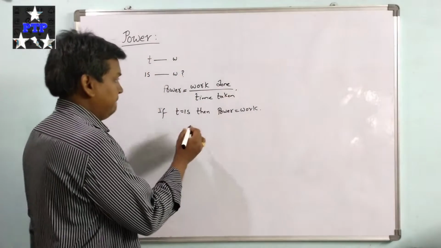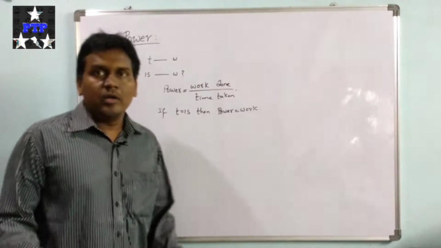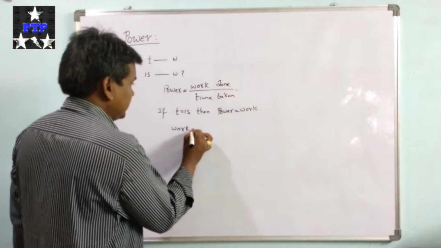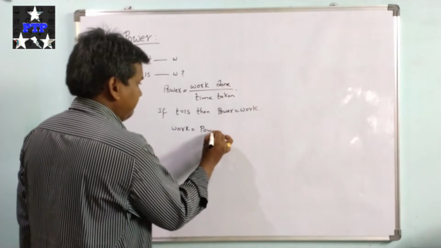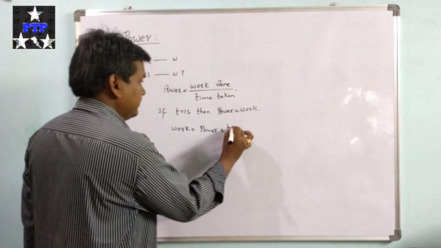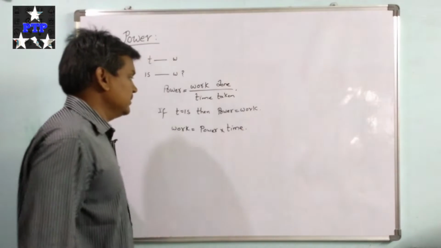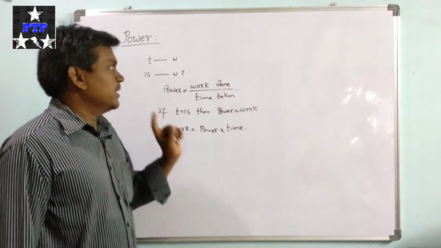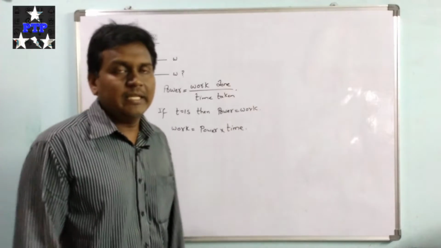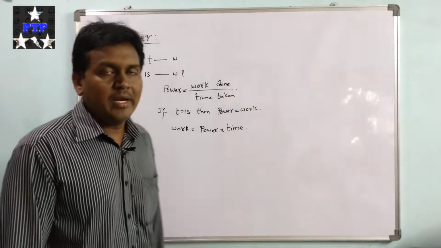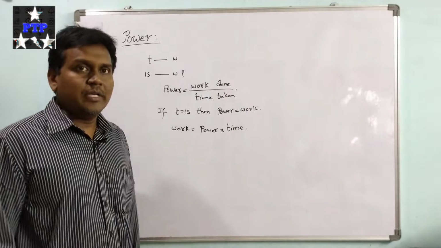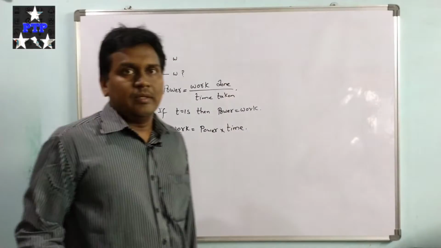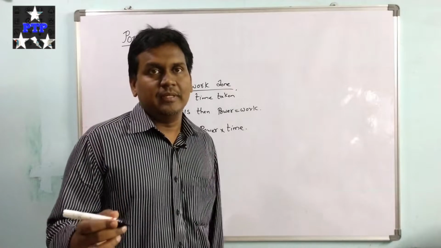And here our work can be written as work equal to power into time. Power into time gives the work, or power equal to work done in a time is called power. And now coming to the work, what is this work or energy?